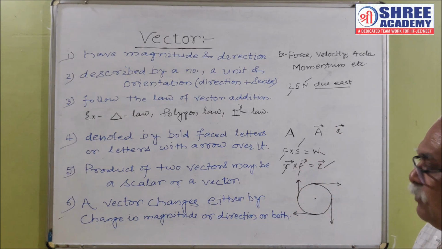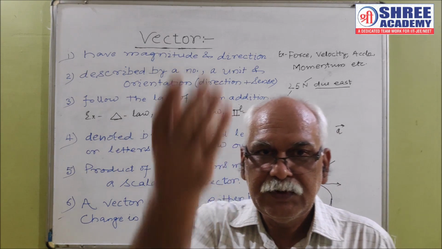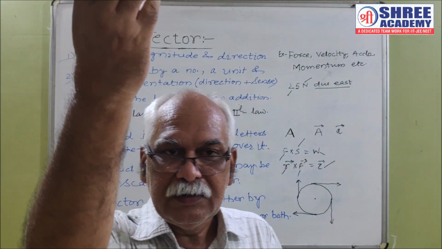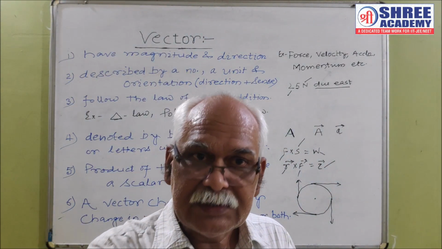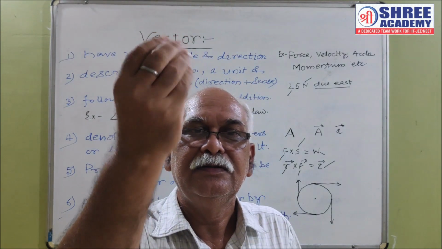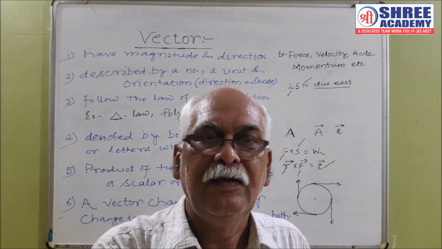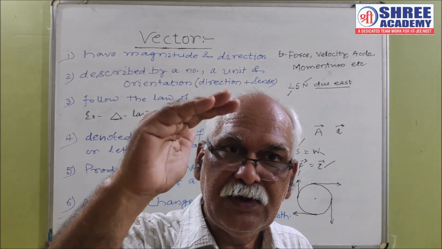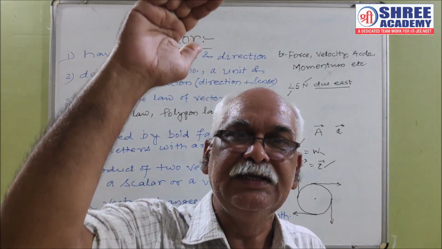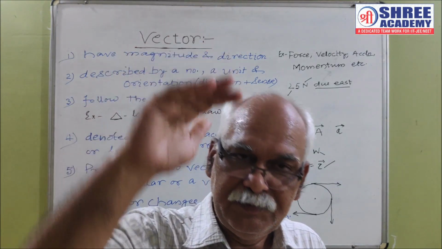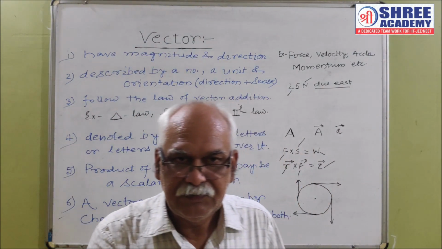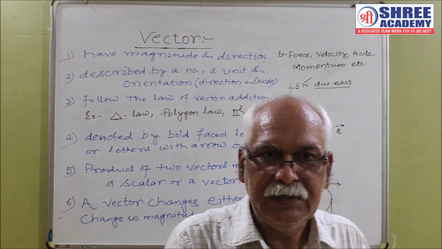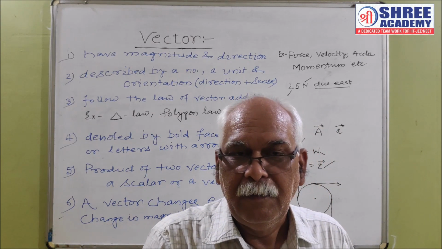When a body is projected vertically upward, the direction of velocity is upward, fixed, constant, but the magnitude of velocity is decreasing. And we say that the velocity of the projected particle is changing.